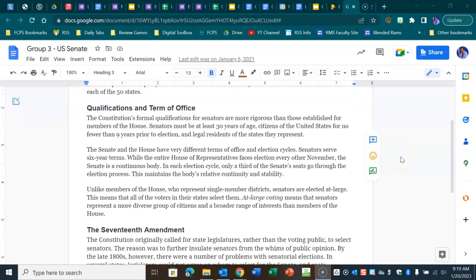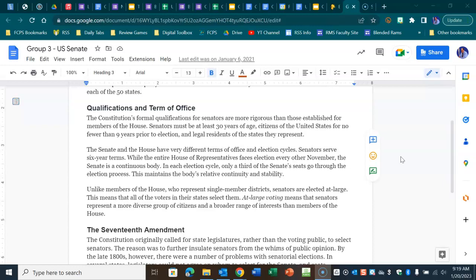Qualifications and terms of office. The Constitution's formal qualifications for senators are more rigorous than those established for members of the House. Senators must be at least 30 years of age, citizens of the United States for no fewer than 9 years prior to election, and legal residents of the state they represent.